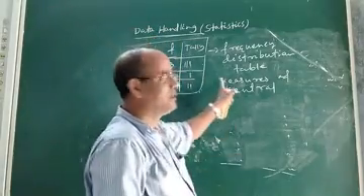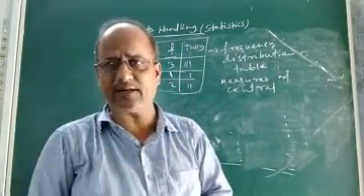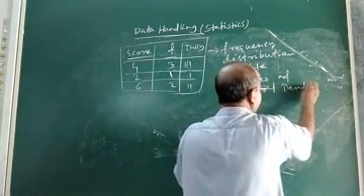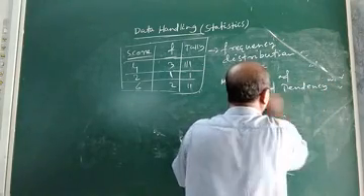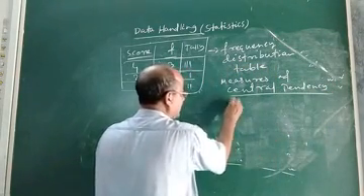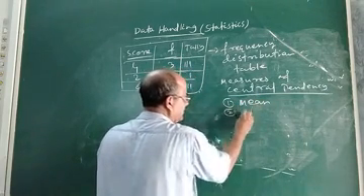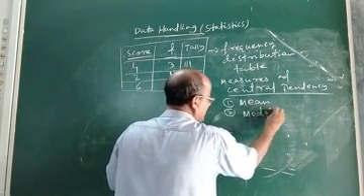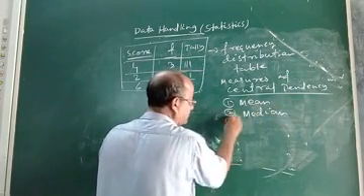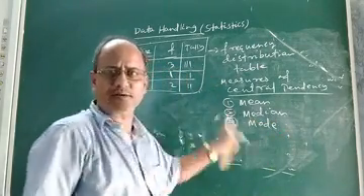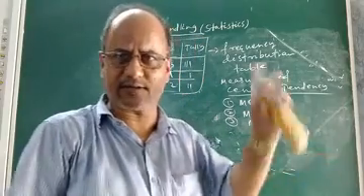Then there are three measures of central tendency. So what are the three measures of central tendency? One is your mean. This is the first measure of central tendency. Then your median. And the third measure of central tendency is mode. So what is mean, what is median and what is mode? We shall discuss it separately.